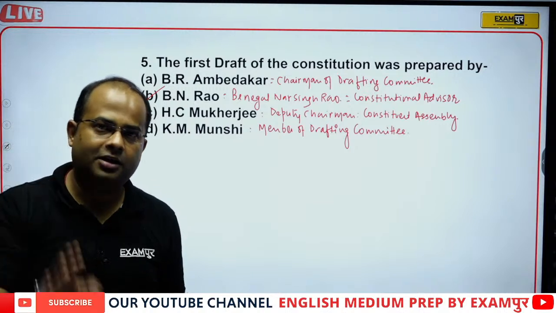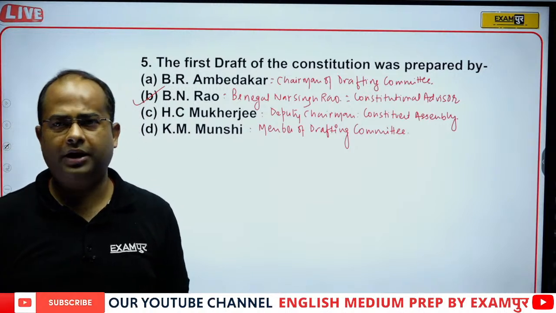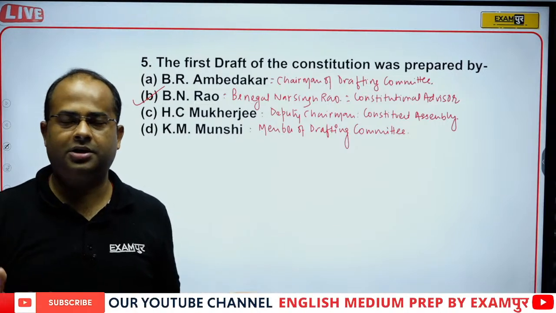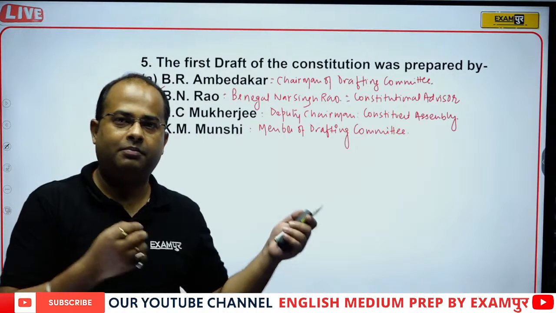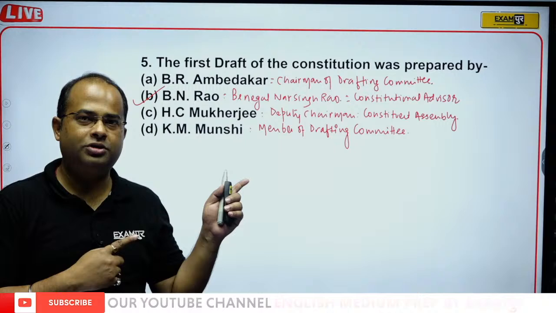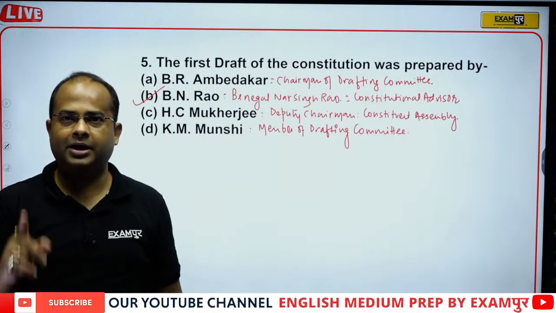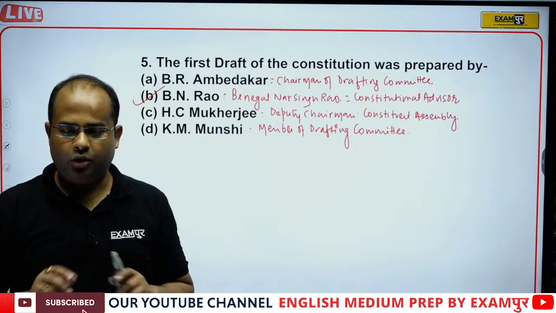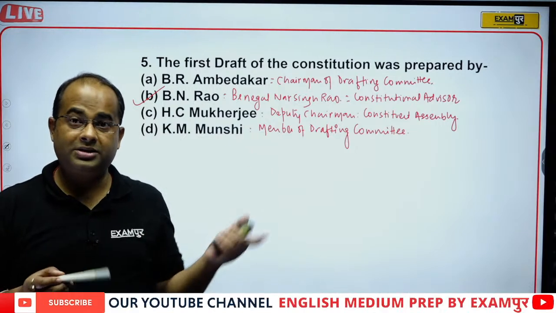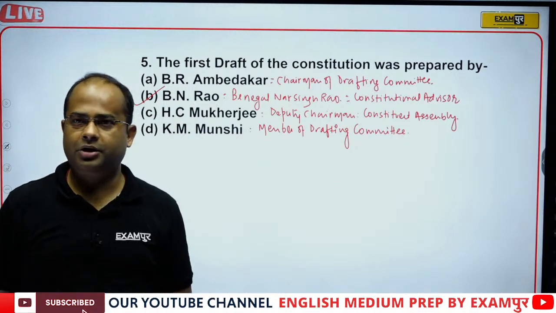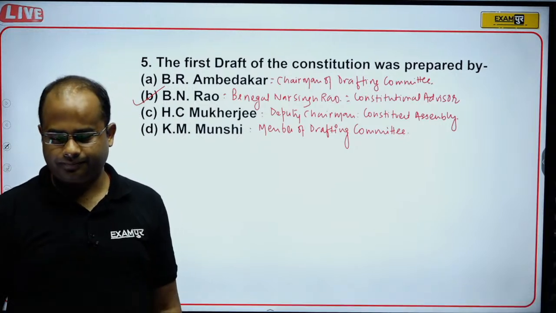This is a new type of question, and in my sessions, guys, you always find some new things to learn.